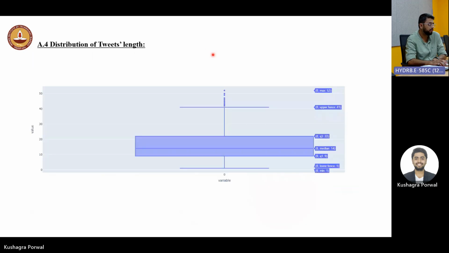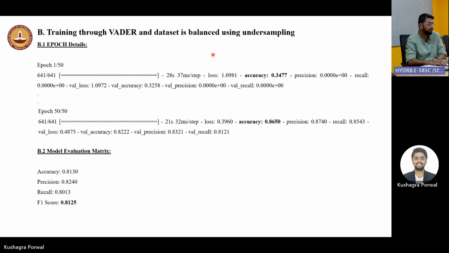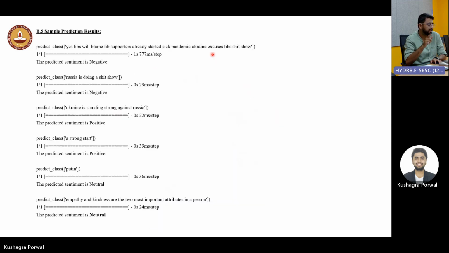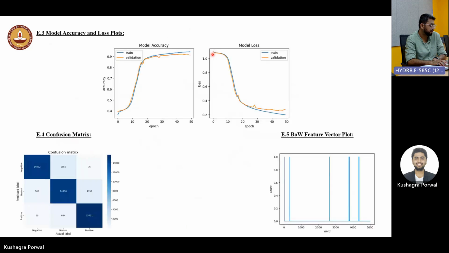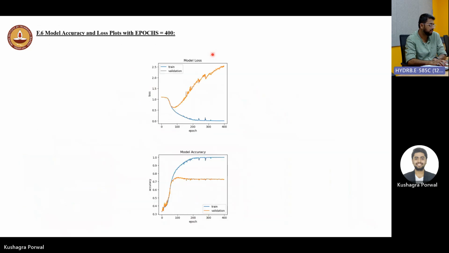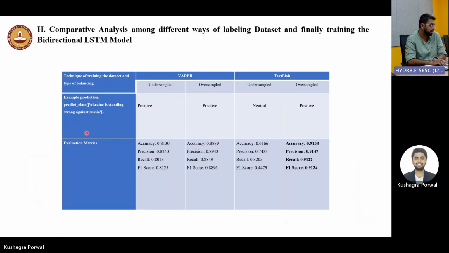Now, this Ukraine-Russia war problem. What we found out is that when we used a data set, labeled it with TextBlob, and then oversampled it, we got the best results. So we did a comparative analysis here. We took an example: Ukraine is standing strong against Russia. The accuracy, precision, recall, and F1 score were highest when the data set was labeled using TextBlob and oversampled.